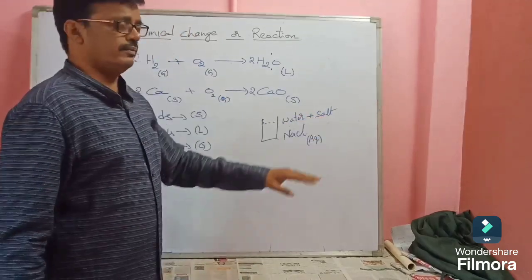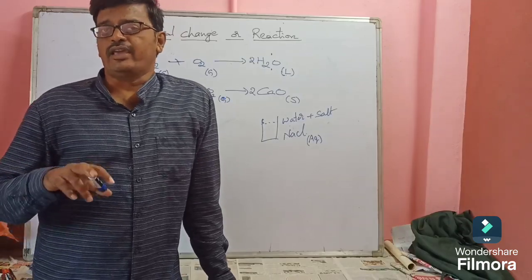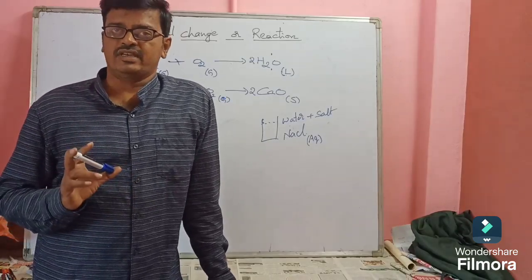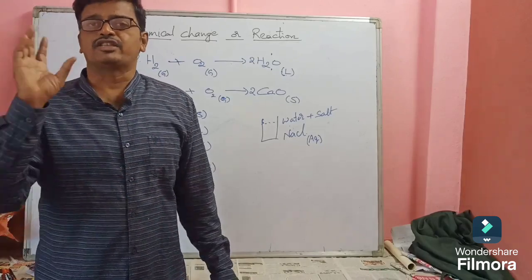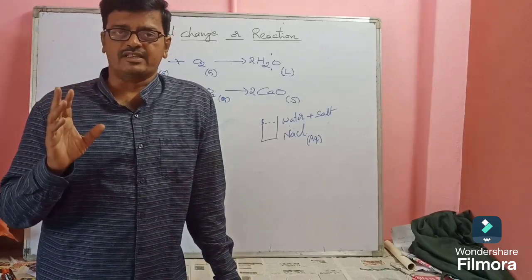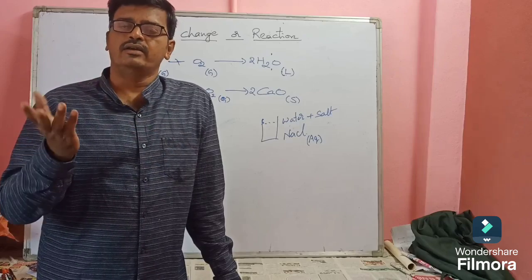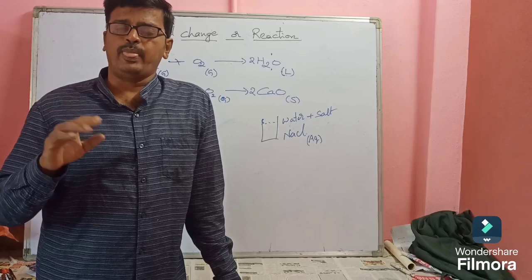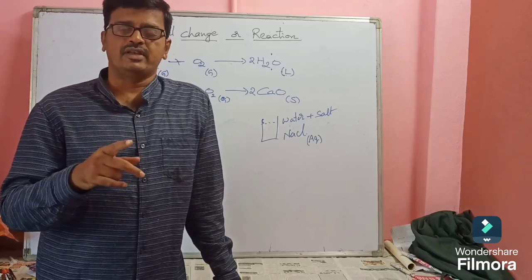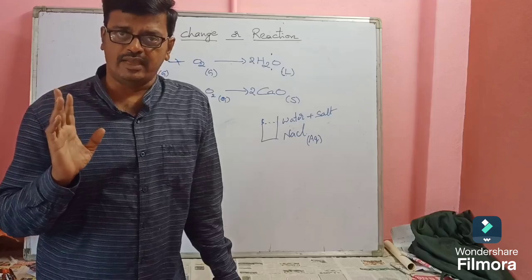Similarly, if we add sugar, so sugar solution, AQ. AQ means aqueous. Aqueous means a large amount of water with a small quantity of substance. Solvent is water, solute is the substance, salt or sugar or anything. If it completely dissolves, then we will say it as an aqueous solution, AQ.